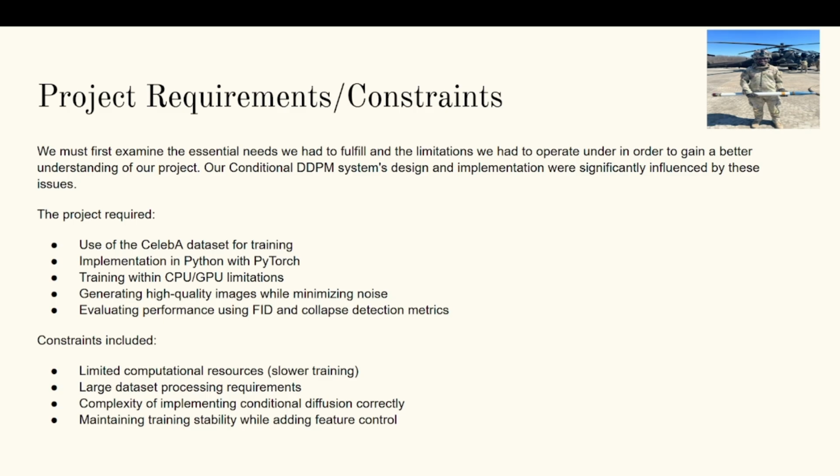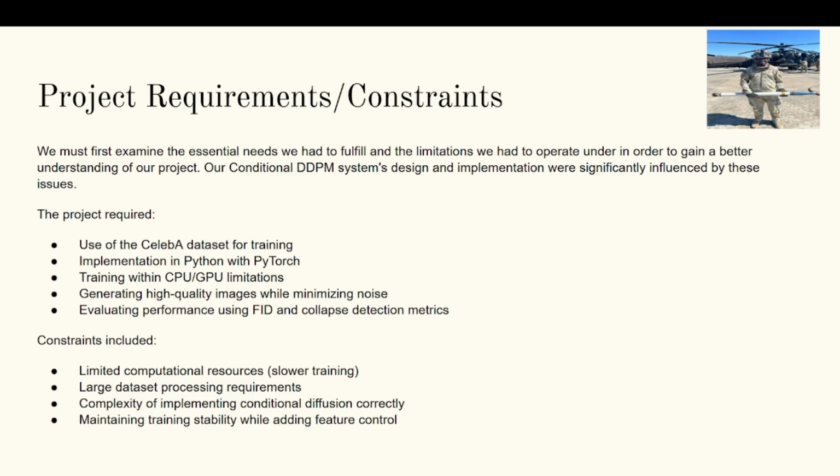Another major requirement was expanding the original unconditional DDPM into a conditional DDPM. Initially, our model generated random faces without any control. The new requirement introduced feature-based conditioning, meaning the model had to generate faces based on selected attributes such as hair color, ethnicity, and other facial characteristics. This significantly increased the complexity of the system because we had to modify the architecture to accept and learn from both noise and attribute inputs simultaneously.